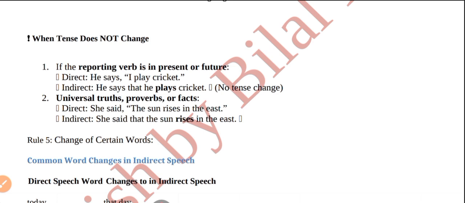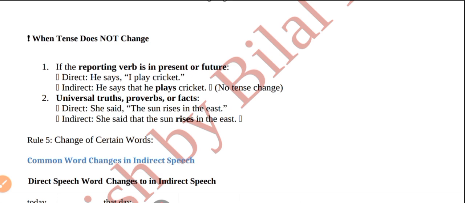He says, I play cricket. Because our reporting verb is in present, then the tense will not be changed, but the other changes, pronoun changes, other words changes, or removing inverted commas, we will change these. He says that he plays cricket. Here we do not change any tense because our reporting verb is in present.